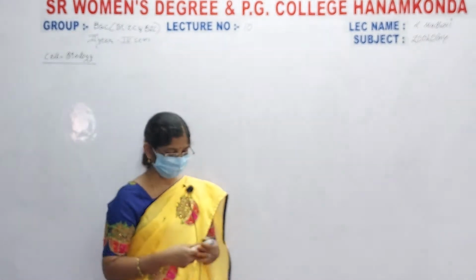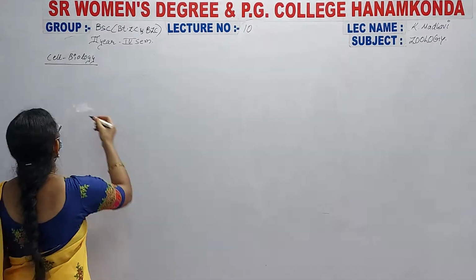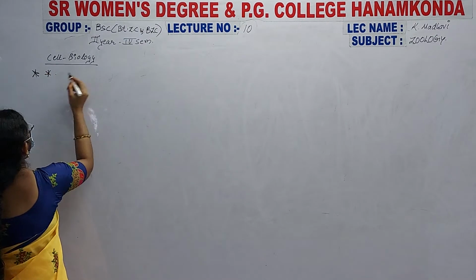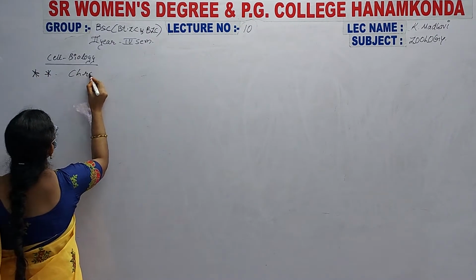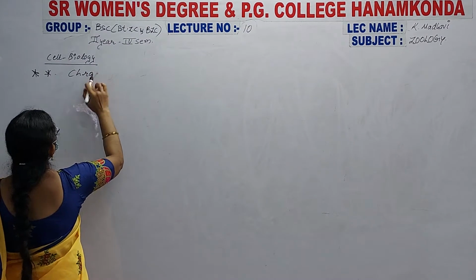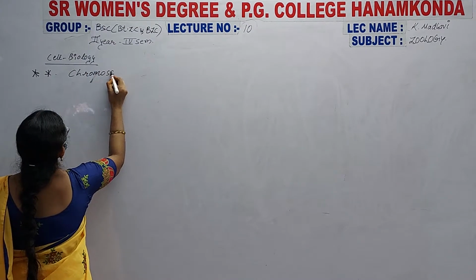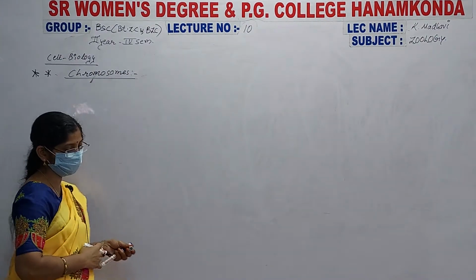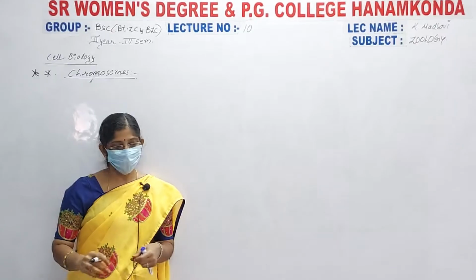Chromosomes were first discovered by Flemming, and the term chromosome was given by Waldeyer. This is the chromosome. These chromosomes were first discovered by scientists.